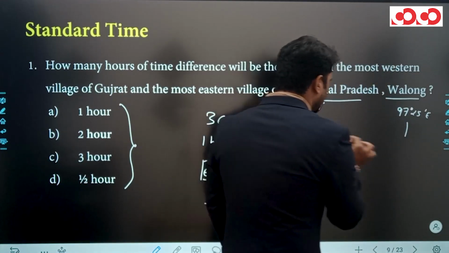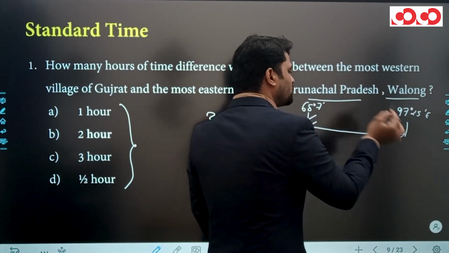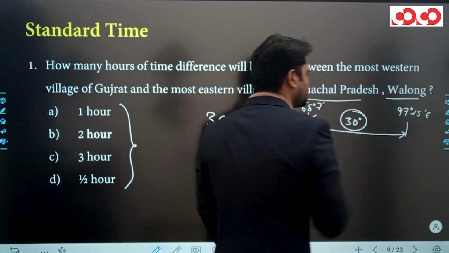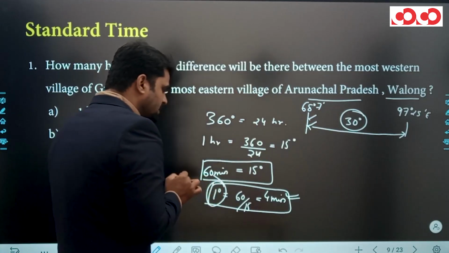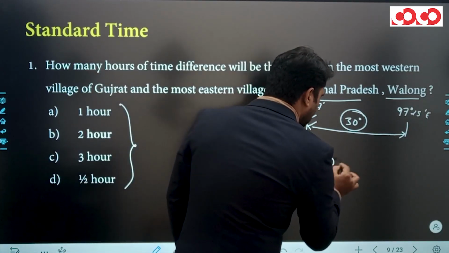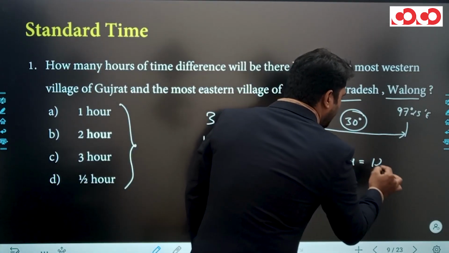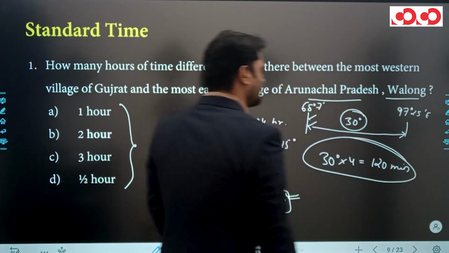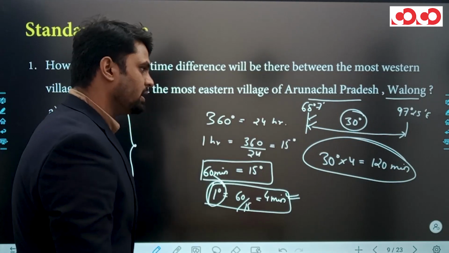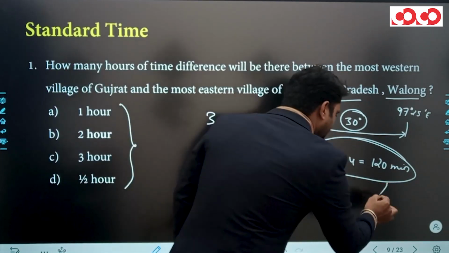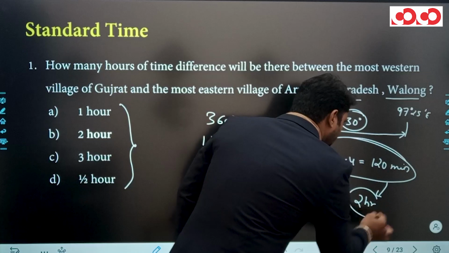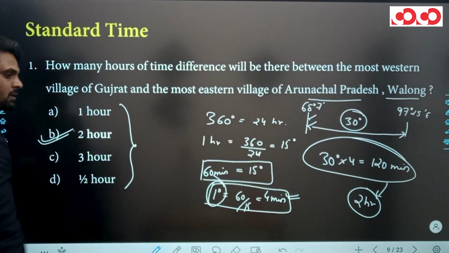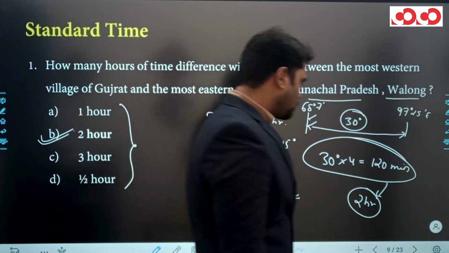It means that from the westernmost to the easternmost point of India, we can see around 30 degree difference. So the Earth will take around 120 minutes to rotate this 30 degree. 120 minutes means 2 hours. So the right option of this question is option B. Clear? So let's move to the next question.